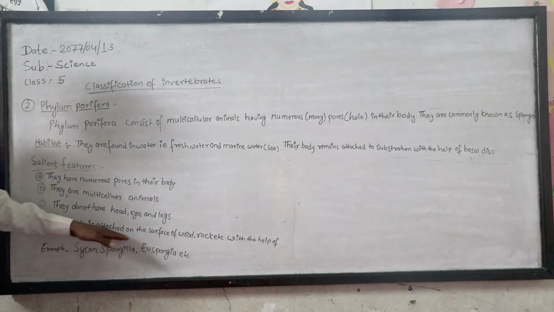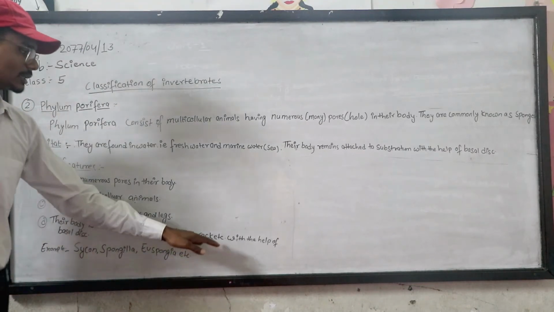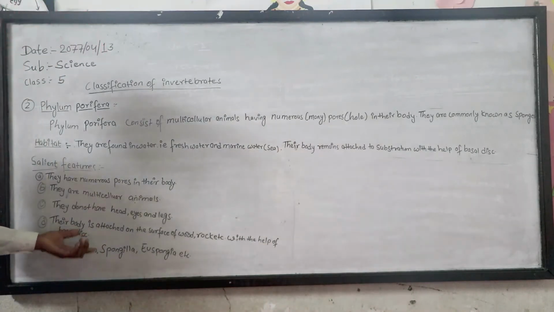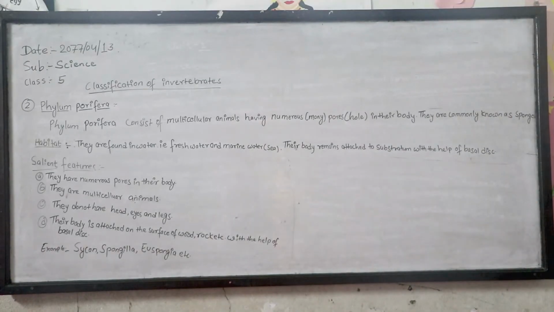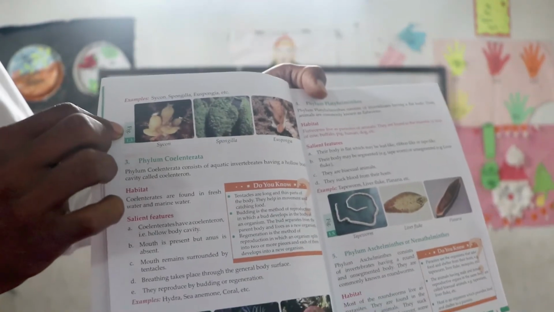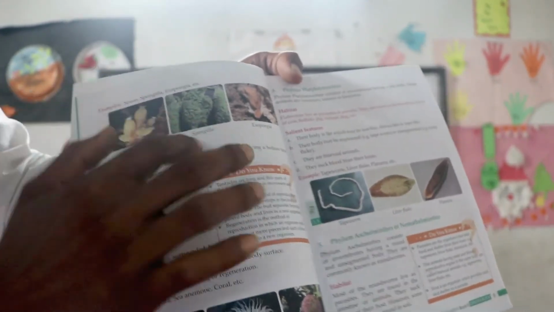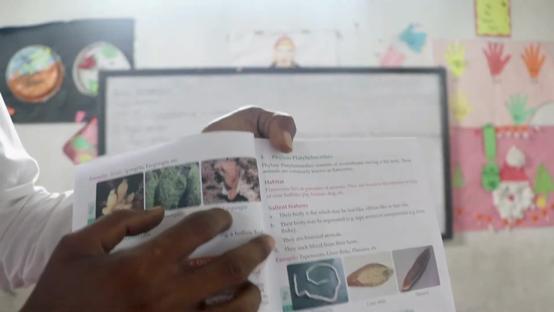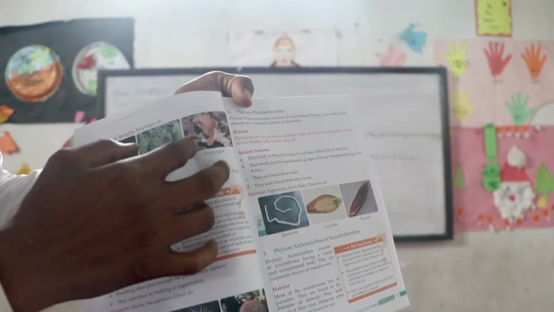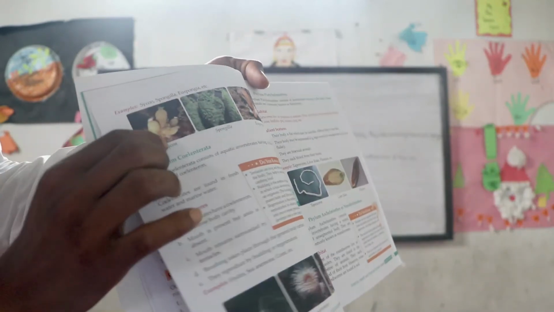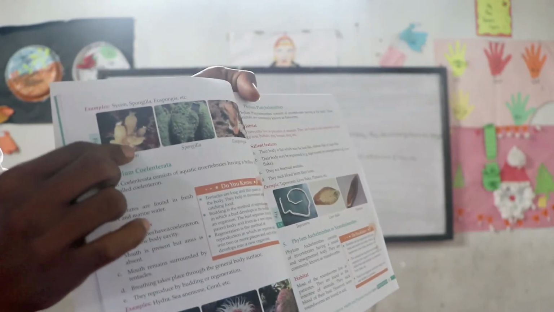Their body is attached on the surface of wood, rocks, etc. with the help of basal discs. These are the examples of phylum Porifera: Sycon, Spongilla, and Euspongia. Basal discs are the bottom part of these animals.